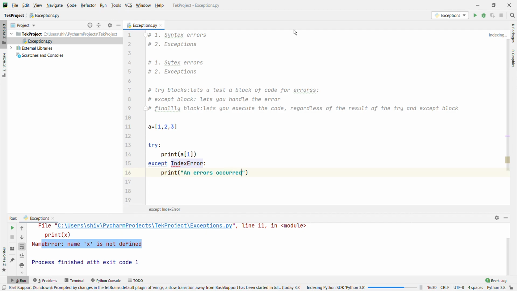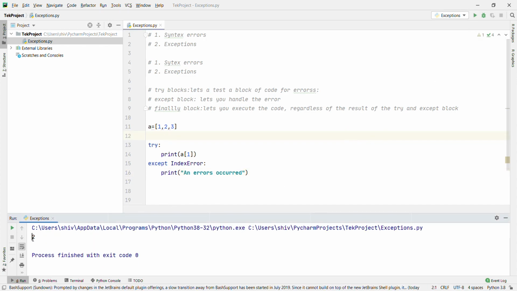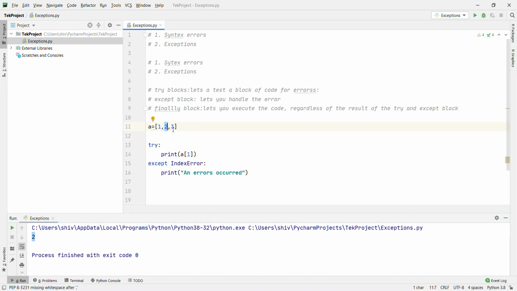Okay, let's run and see what will happen. 2 is printed, right? Index 0 is 1, index 1 is 2 and index 2 is 3.